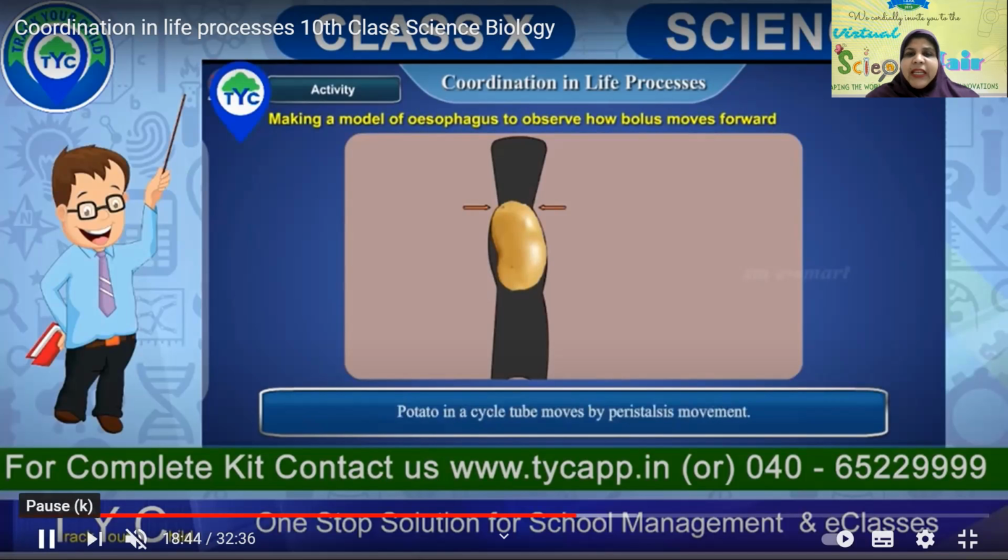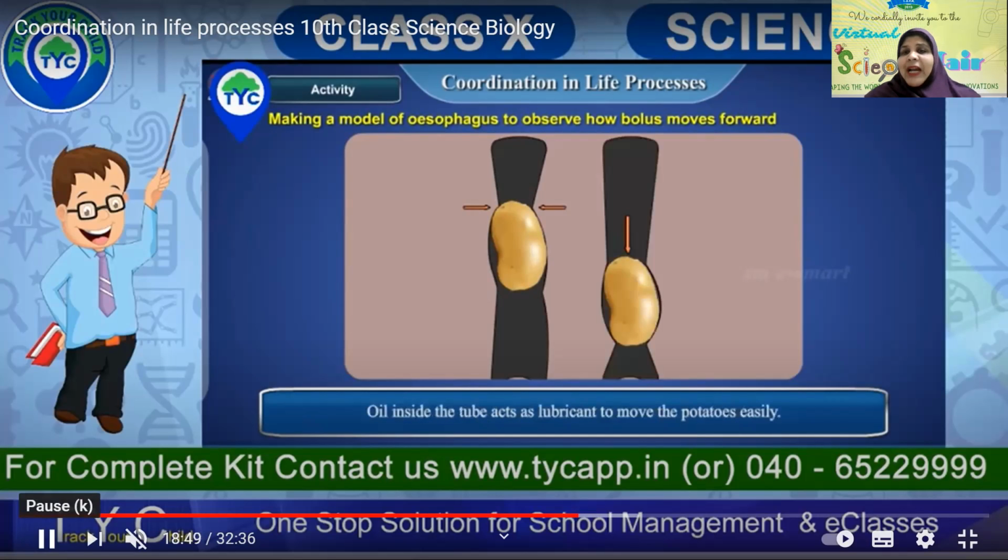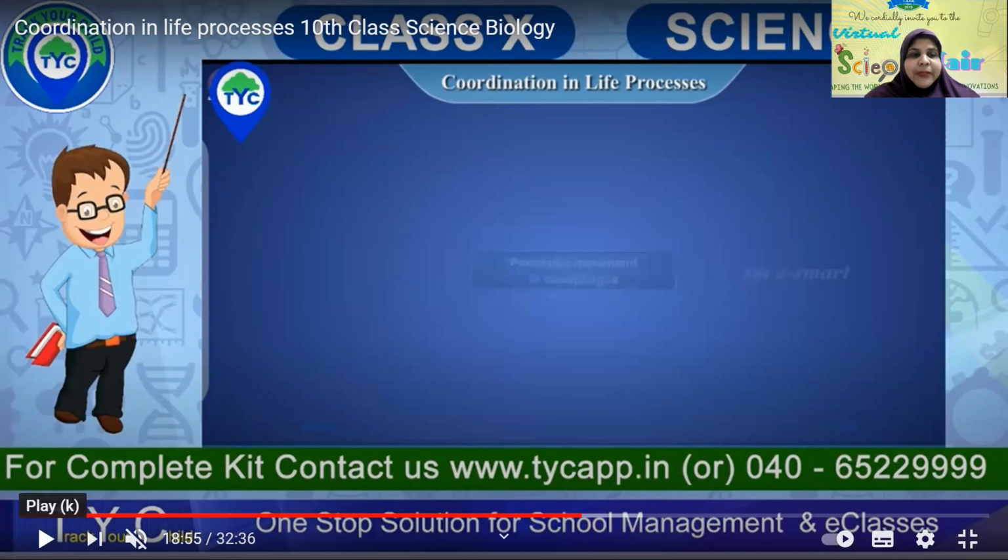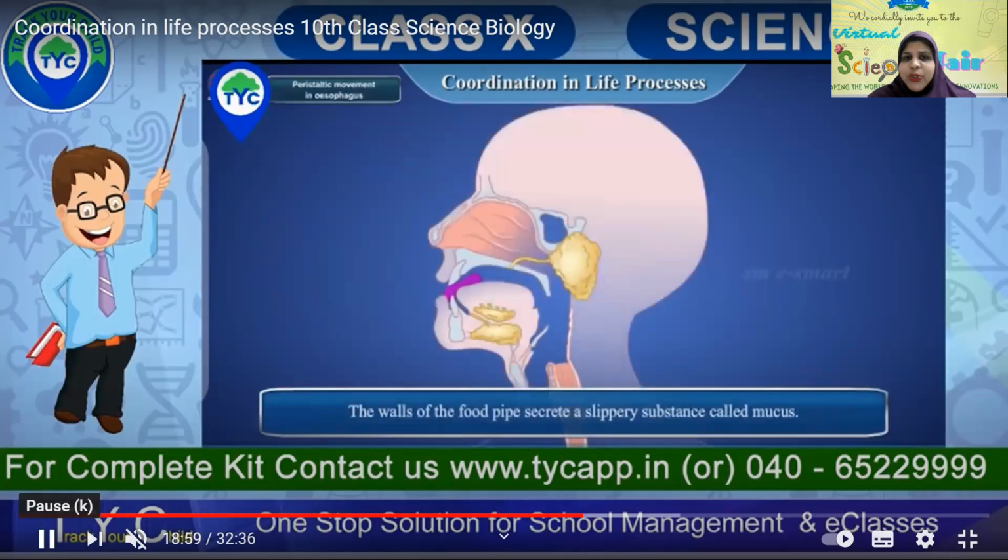Now you can see how a potato in a cycle tube moves by peristaltic movement. So this movement is called peristaltic movement. The oil inside the tube acts as a lubricant to move the potato easily, like our amylase.